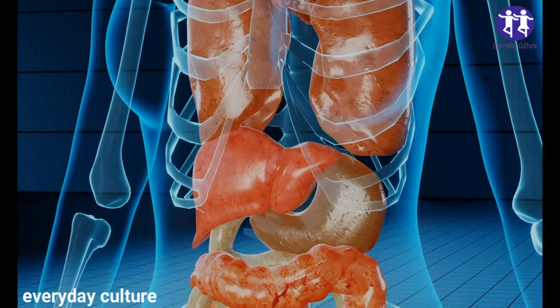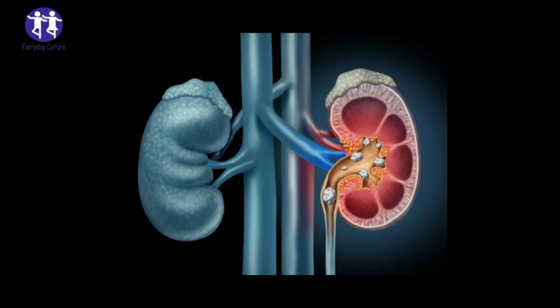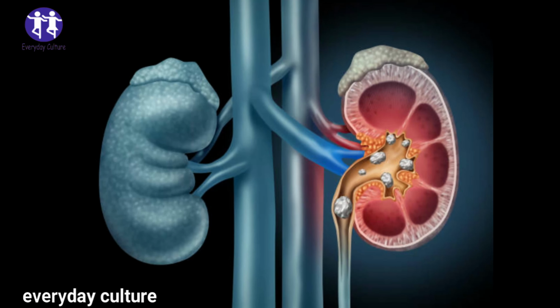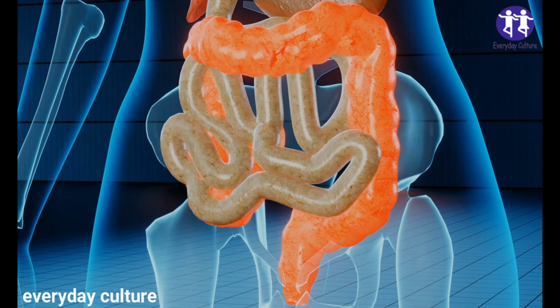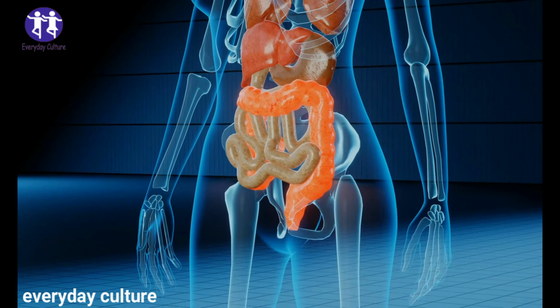This excessive extracellular matrix leads to glomerulosclerosis, which is hardening and scarring, which diminishes the nephron's ability to filter the blood. And over time, this leads to chronic kidney disease. The most common cause of chronic kidney disease is diabetes.